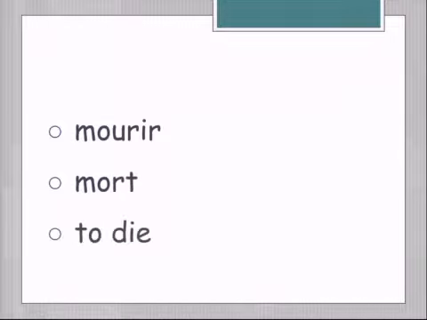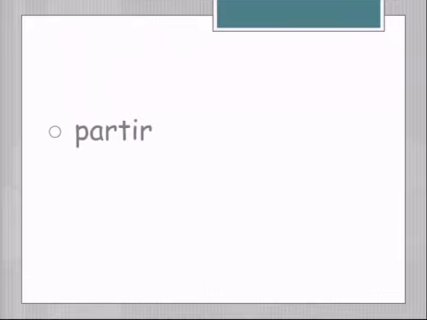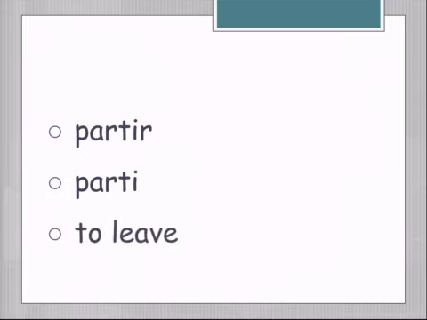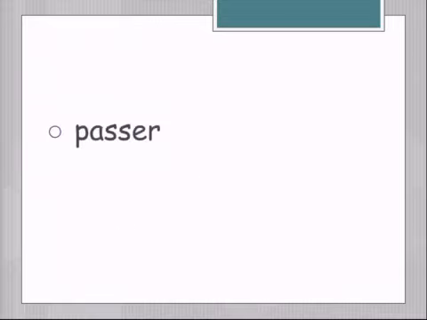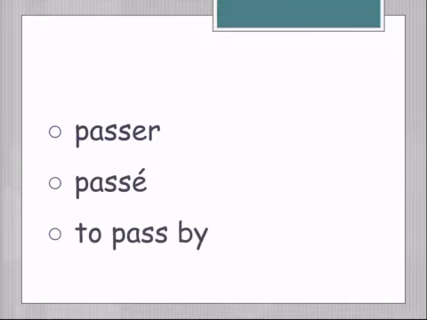Mourir, this is a strange one, it's irregular. It turns into mort, and it means to die. Oh, sorry guys, I'm not sure how to go back on my iPad. So, il est mort en décembre. He died in December. That would be an example for mourir. Partir, take off the IR, add the I, turns into parti, to leave. And then we have passer, take off the ER, add the É with the accent aigu, to pass by.